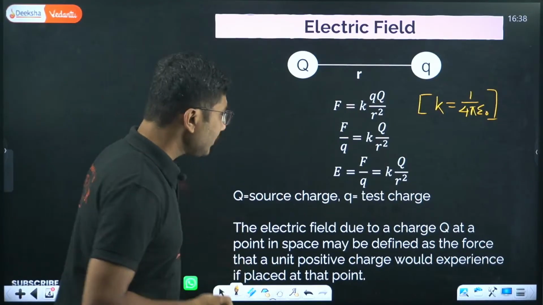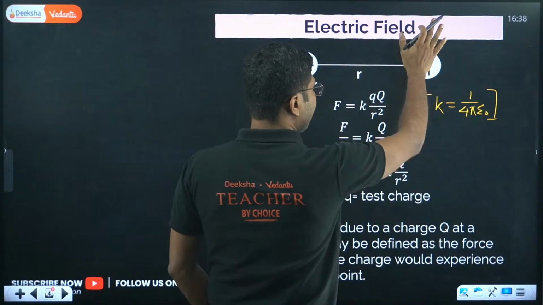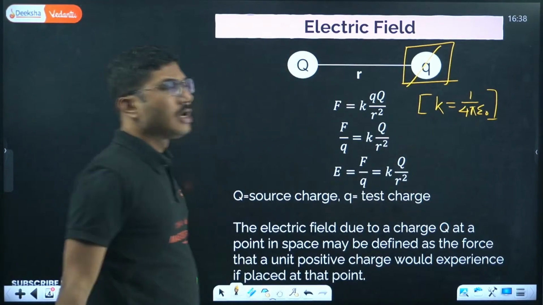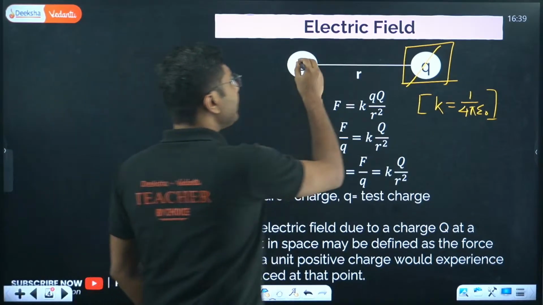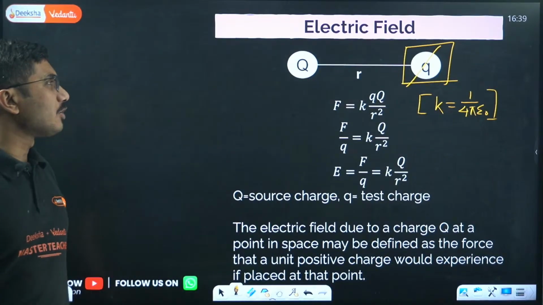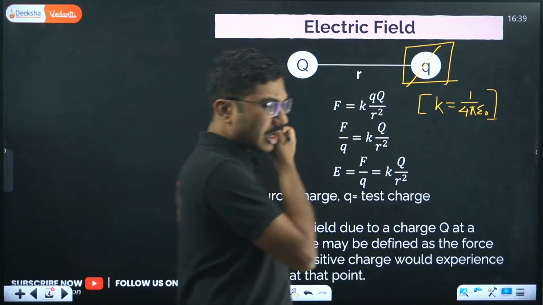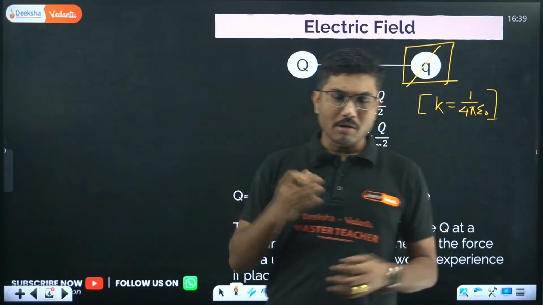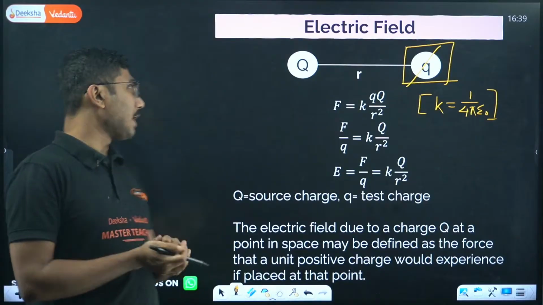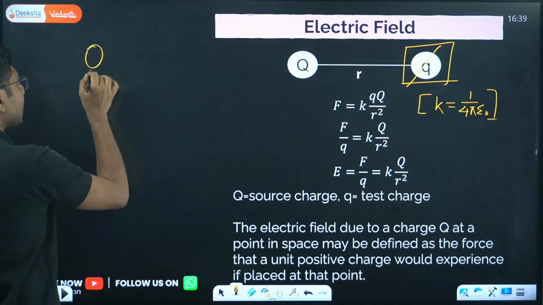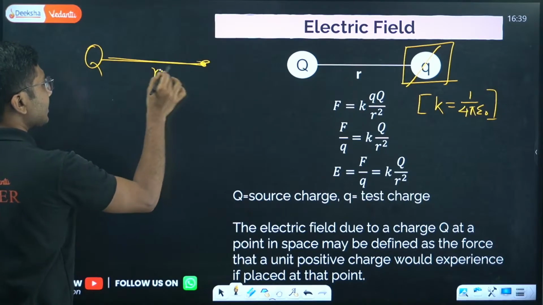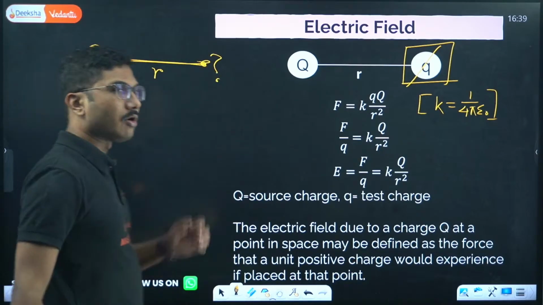Now suppose after some time we remove this charge. If we remove this charge, will there be any effect of this capital Q? That is the main question we have to ask ourselves. When we talk about force, it has to be between two charges, right? But instead of two charges, if we have only a single charge, is there any effect of this single charge at the same distance or not?